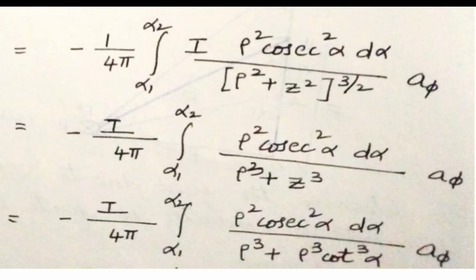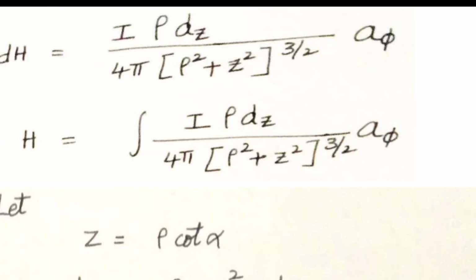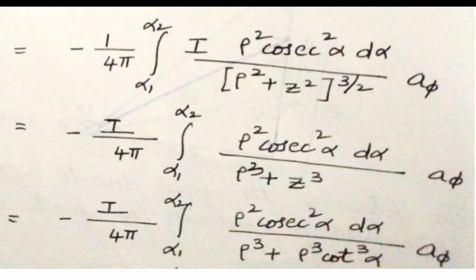into a phi. That is equal to minus I by 4 pi integral alpha 1 to alpha 2 rho square cosecant square alpha d alpha divided by rho cube plus, now we are substituting the value of z here, rho cube cot cube alpha into a phi. See, what is z? Rho cot alpha. Therefore we have written rho cube cot cube alpha into a phi.